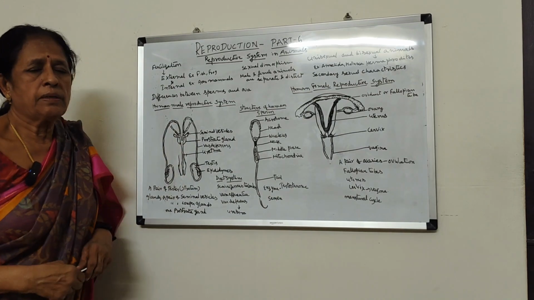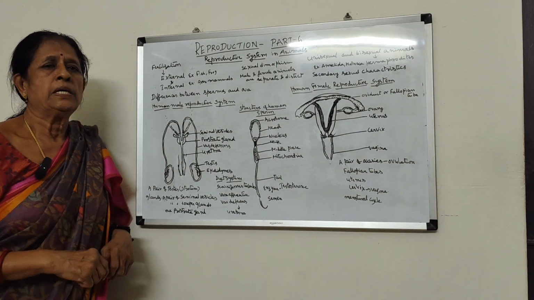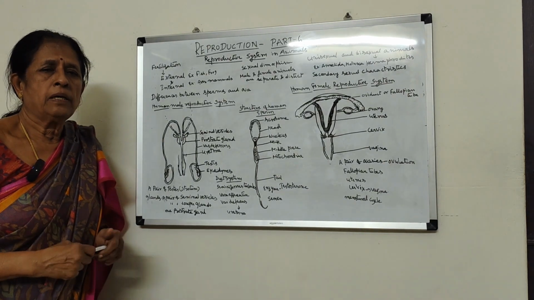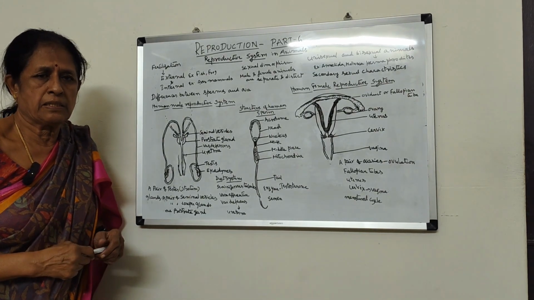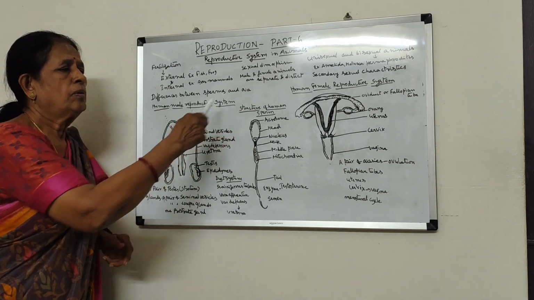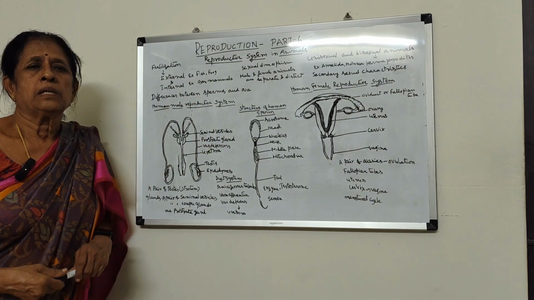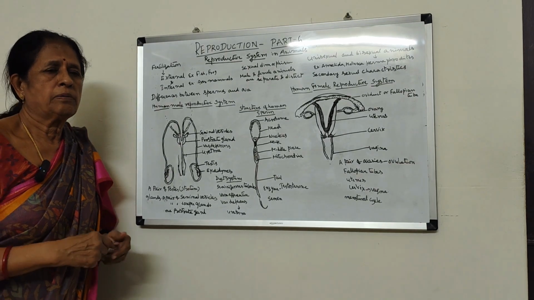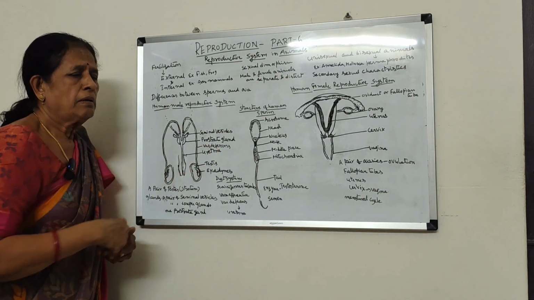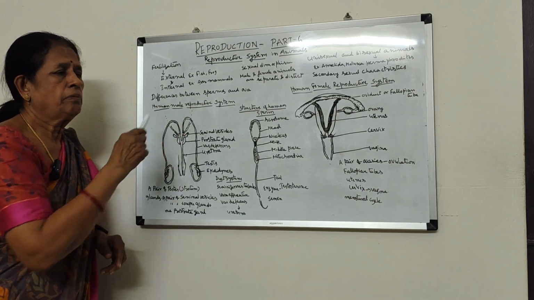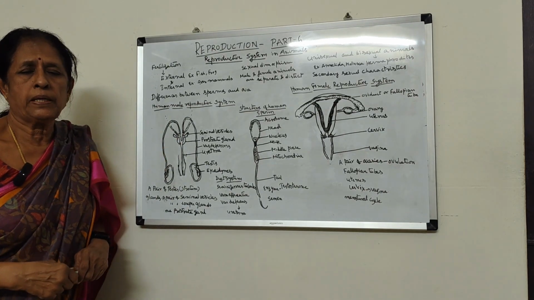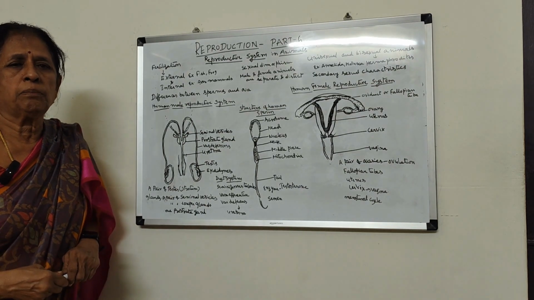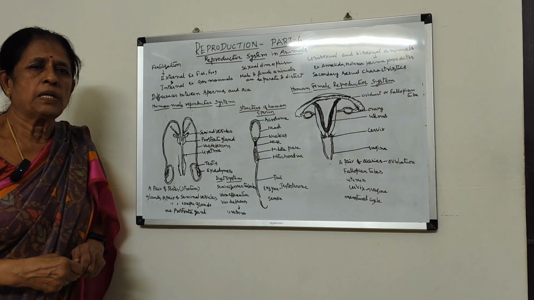So differences. What are the differences between sperms and ova? Sperms are the male reproductive units. They are haploid and they are produced by testes, male reproductive organs. Ova are female reproductive units. They are produced by ovary in the female reproductive system, and they are haploid again. So the gametes are always haploid in their nature, which we have seen. And sperms are produced in a large number and ova are produced in a smaller number.